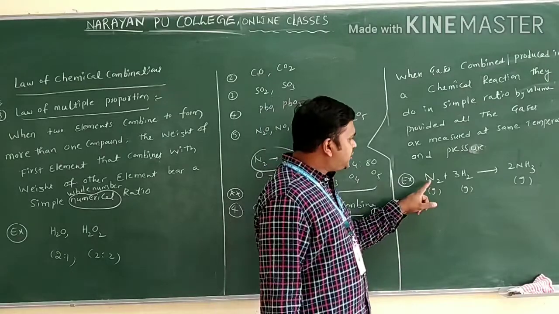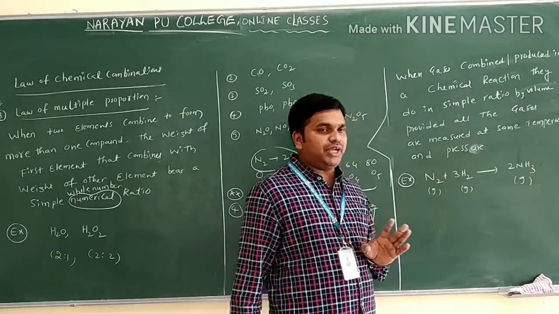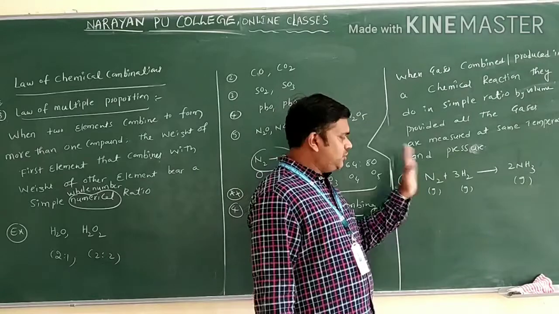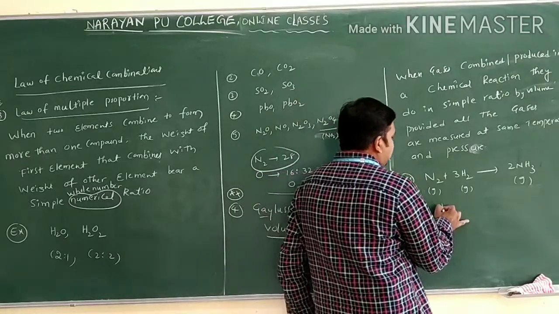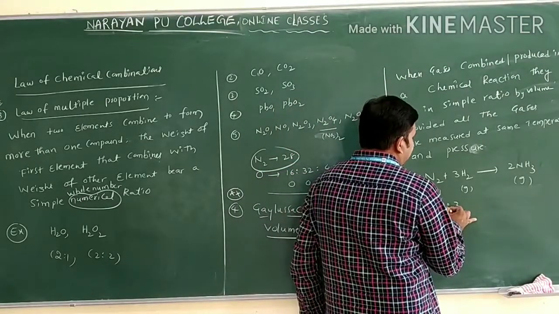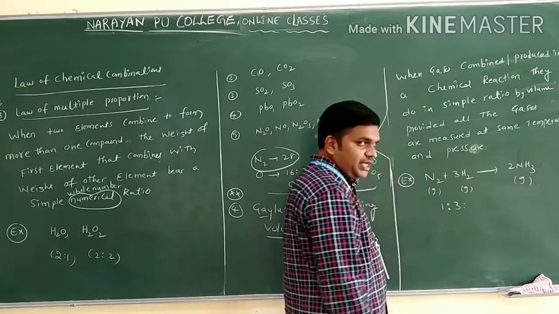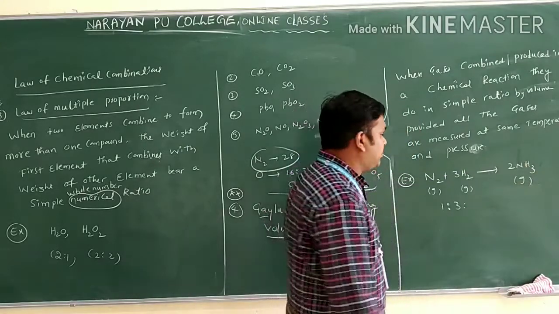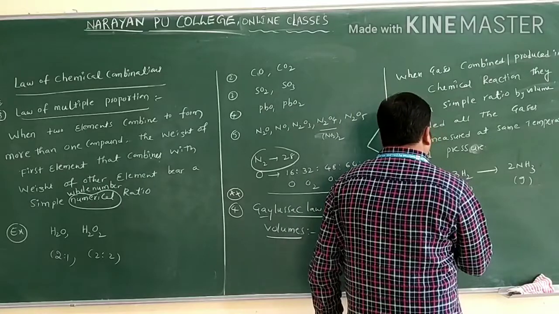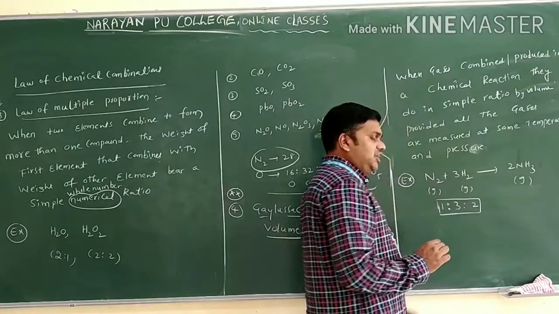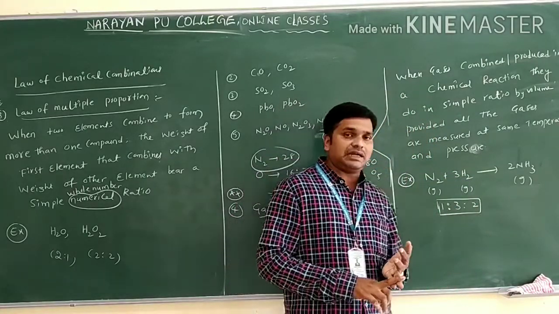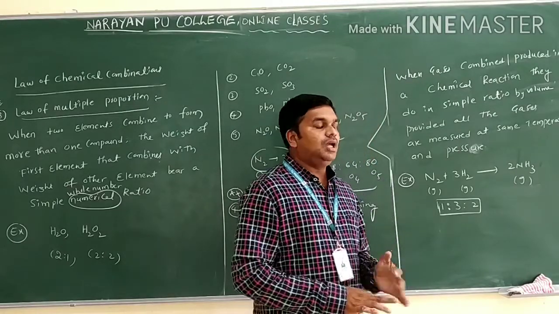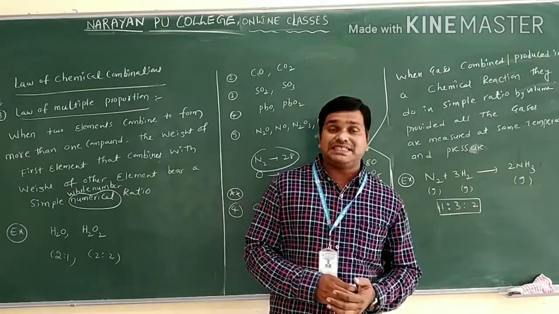In what ratio are they combining? Because there is no number on the left side, we can take that as 1 only. I will take the nitrogen ratio as 1, and the hydrogen ratio as 3. And what is the ratio of NH3 found here? 2. If nitrogen and hydrogen combine in a 1:3 ratio, 2 moles of what is formed?